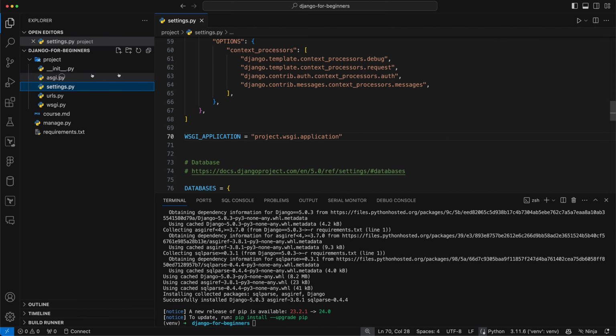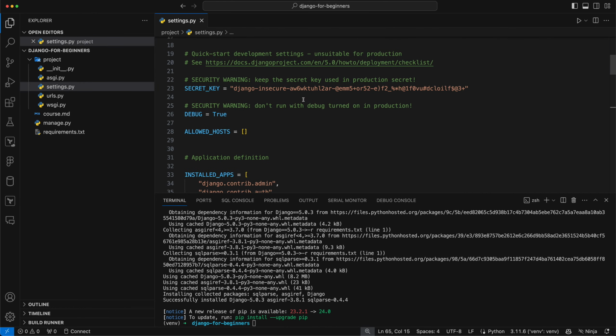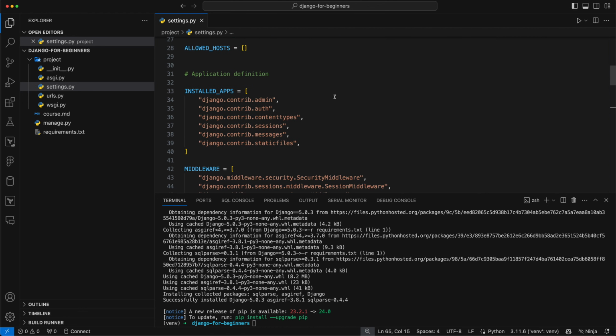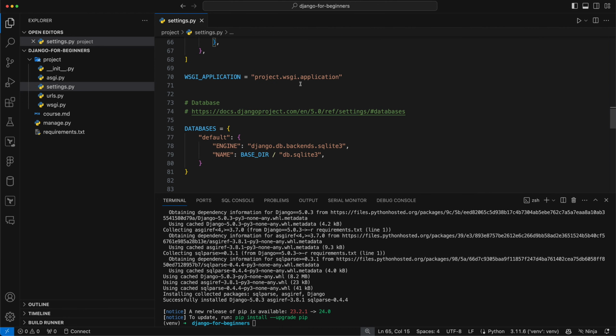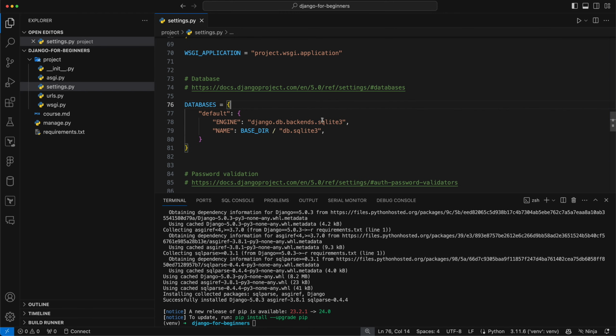All right, I'm going to open up the settings and quickly look at a couple things here. In a future video, we'll be going through this much more in depth, but I want to show you databases. By default, our database engine is going to be SQLite. Although SQLite is really great for development, you would never actually use this in production. You'd want to use something like, I'd recommend, Postgres. You could get away with MySQL for sure, but in my opinion, Postgres is just the best relational database out there. What's great though, for our purposes right now, is we can use SQLite, and it's just a file system.